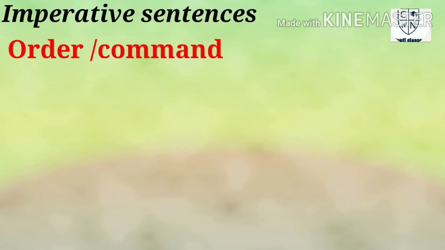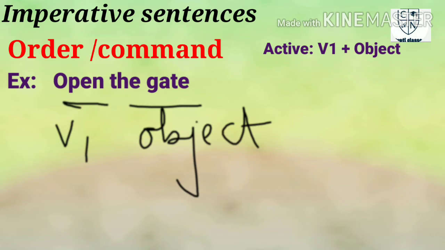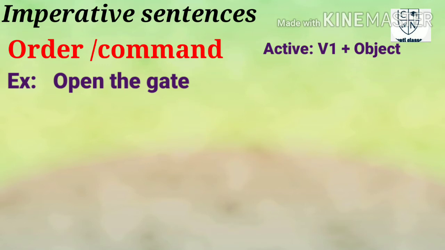Whenever you are discussing order and command kind of sentences in imperative sentences, what will be the sentence format in active voice? The format of the sentence in active voice will be the first form of the verb and then the object. For example, when you are ordering someone, open the gate. Here, open is the first form of the verb and the gate is an object. So what will you do when you convert it into passive voice?